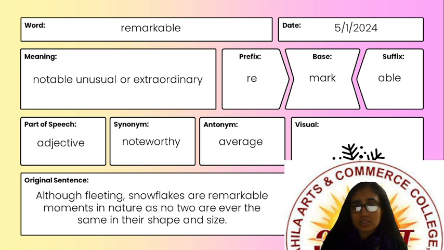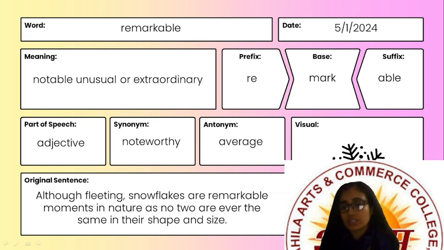So this is one type of exercise which I'll give you. I'll give you a word and you have to find the meaning, the prefix, base and suffix, even the parts of speech, which we will see in our next video, the synonym, antonym and the original sentence.